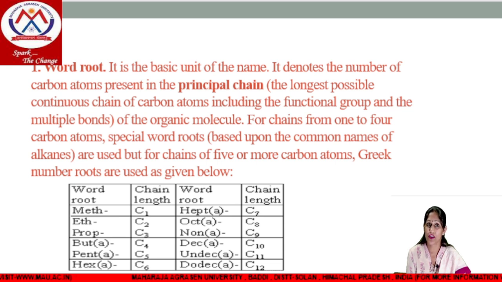If we have a carbon chain of length 5, then the word root will be pent. And if we have a 6 carbon chain, then hex. If we have a 7 carbon chain, then the word root will be hept. If we have 8, then oct. If we have 9, then non. If we have a chain of 10 carbons, then the word root will be dec. If we have a chain of 11 carbons, then it will be named undec, undeca. Then a chain of 12 carbons will be dodeca.